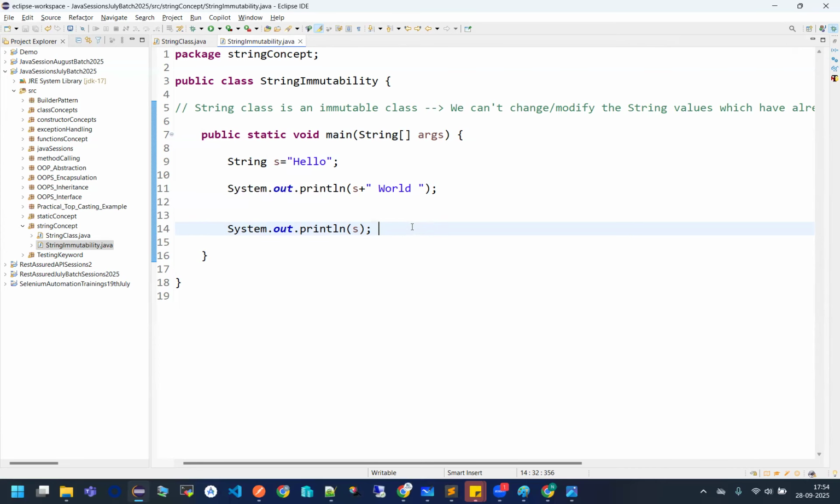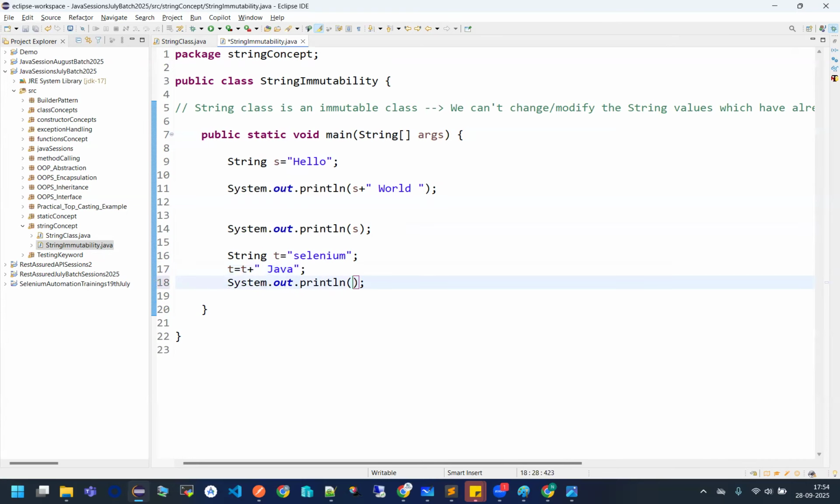Okay. Let's take another example. String T is what? Selenium. Perfect. And I am saying one more thing: T is equals to T plus what? Java. And I am saying print T now.